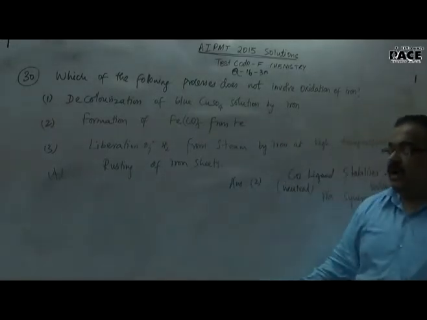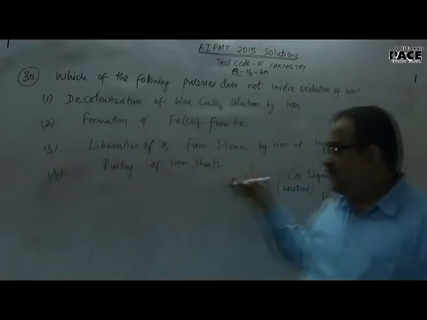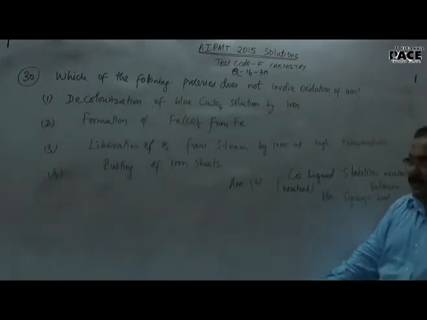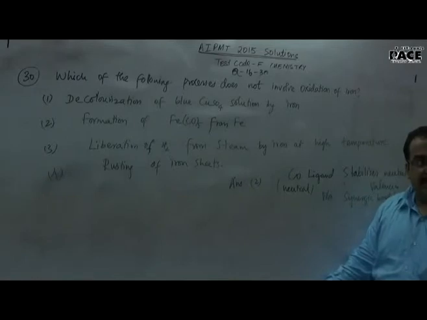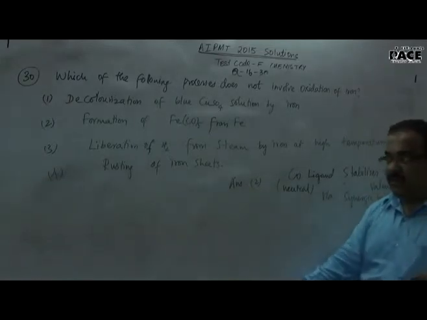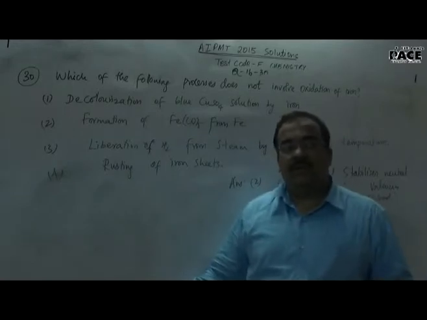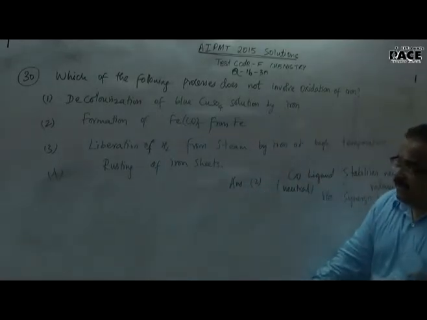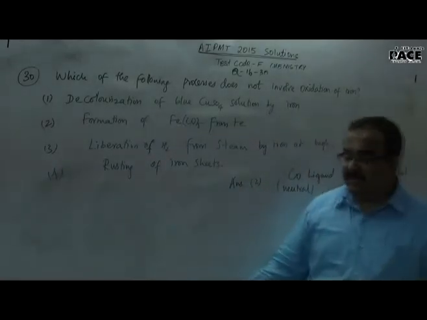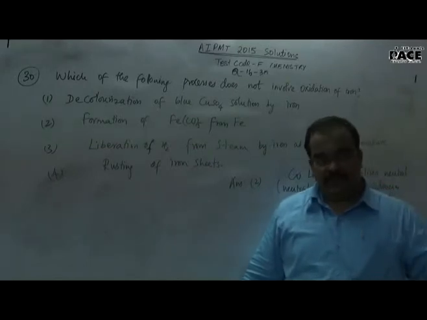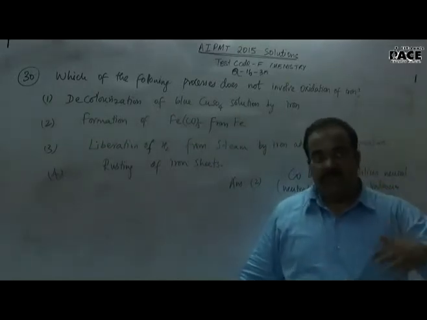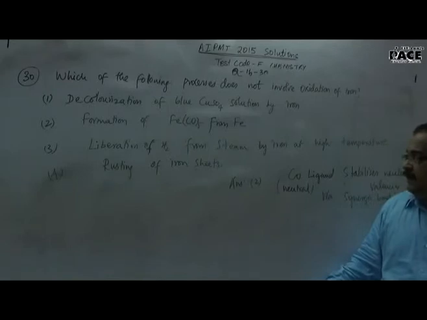The liberation of hydrogen from steam. You may know this reaction, liberation of hydrogen from steam by iron at high temperature. This reaction is called Lane's process. It is one of the standard laboratory methods to prepare hydrogen, in which the iron reacts with steam. That's why we go for steam: steam is highly reactive.